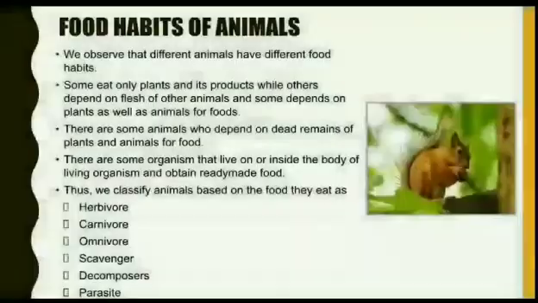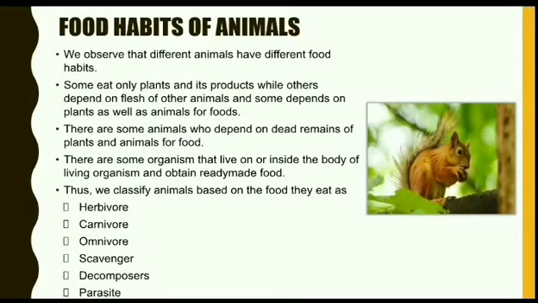Food habits of animals. We observe that different animals have different food habits. Some eat only plants and their products, while others depend on the flesh of other animals, and some depend on plants as well as animals for food. There are some animals who depend on dead remains of plants and animals for food.